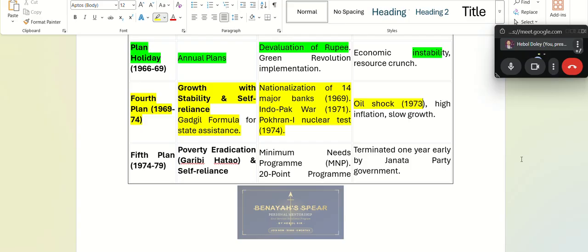What happened in this oil shock? Can anyone tell me? Anyone knows? Oil shock of 1973. Sir, oil crisis. There is a war. There was a war between Israel and